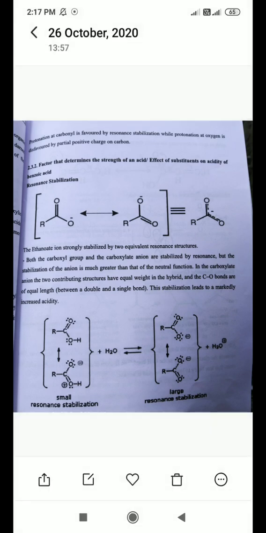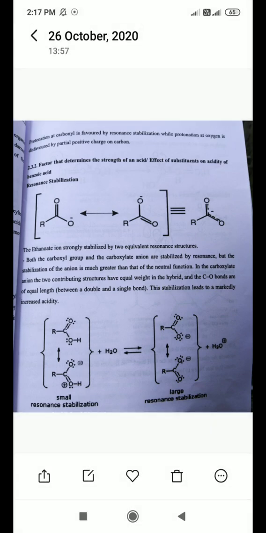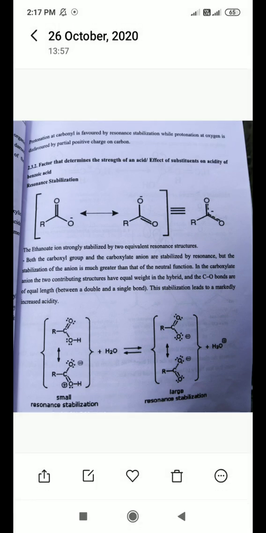In the carboxylate ion, the two contributing structures have equal weight in the hybrid, and the CO bonds are of equal length, between a double bond and a single bond. The stabilization leads to markedly increased acidity. Means if the carboxylate ion plays a role in the formation of resonance, and both resonance structures have equal weight, the carbon-oxygen bond lengths are very similar.